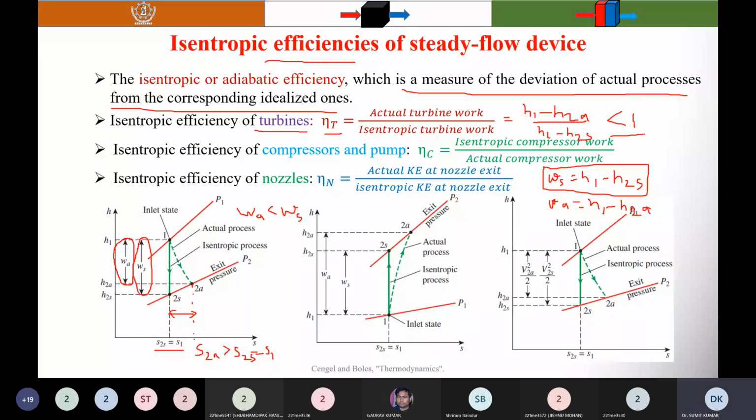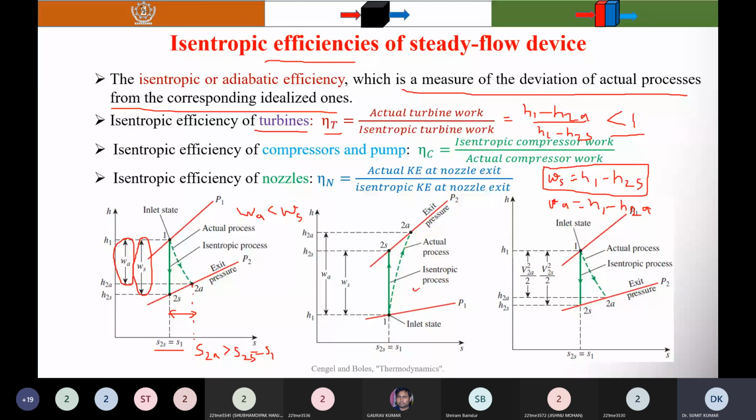The next device which I considered here is the compressor or pump. You know that a compressor is used for gas and a pump is used for liquid. The isentropic efficiency of a compressor is defined as the ratio of the work input required to raise the pressure of a gas to a specified value in an isentropic manner to the actual work input. This one is for the compressor, the second graph.